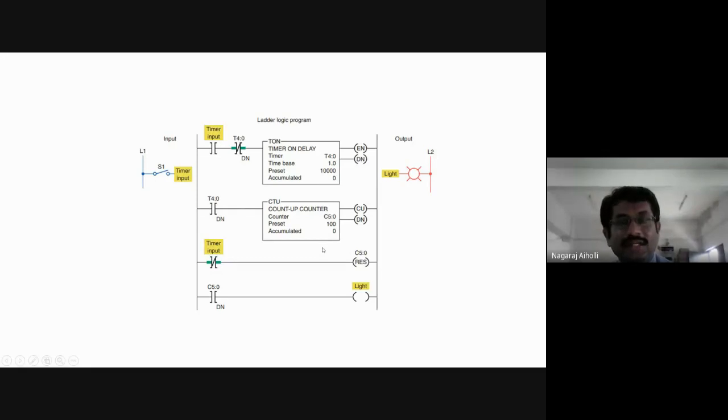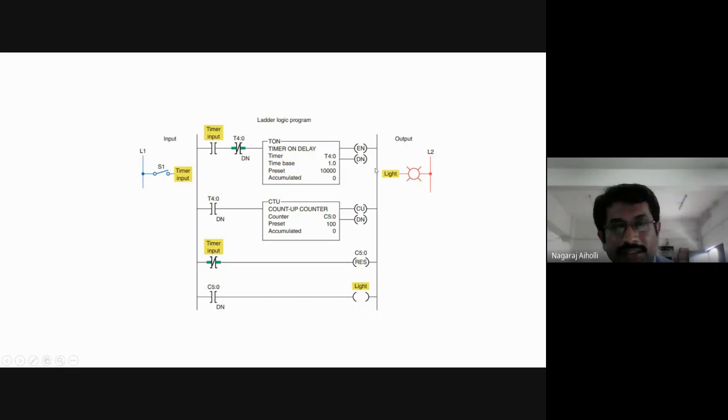This is again one more combination of timer and the counter. Here we are having a combination of the timer and the counter, right? Switch S1 is closed. Timer input, this becomes true.